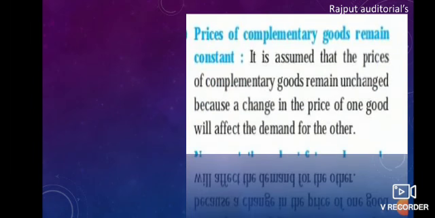Price of complementary goods remains constant. Yes, of course, the price of complementary goods should also remain constant in this case, because it is assumed that the price of the complementary good remains unchanged, because a change in the price of one good will affect the demand for the other.